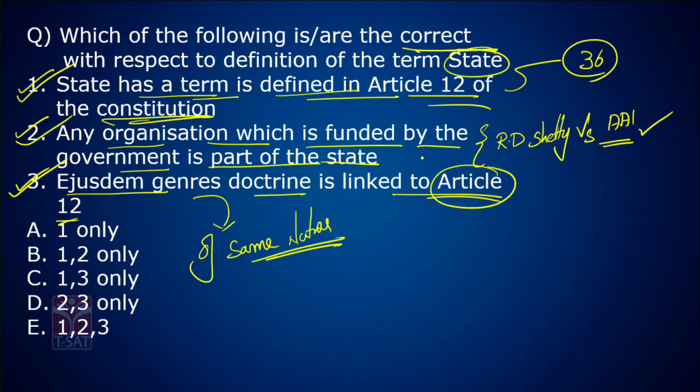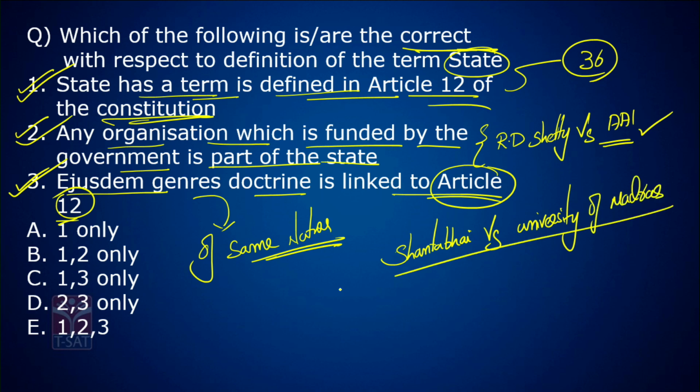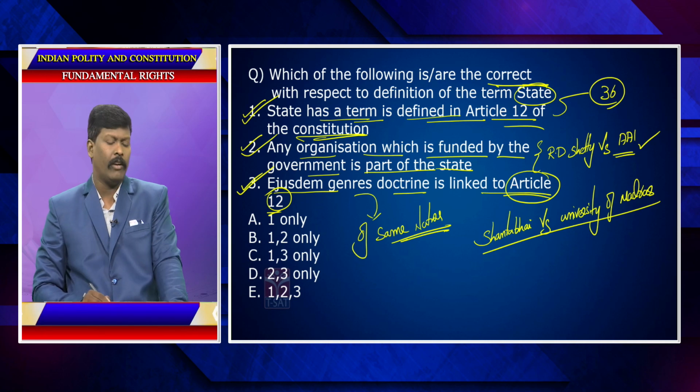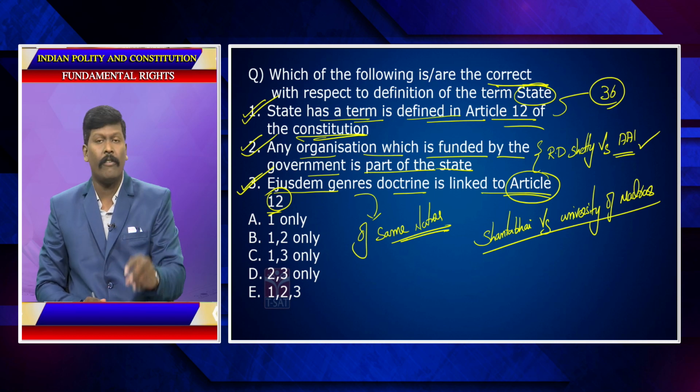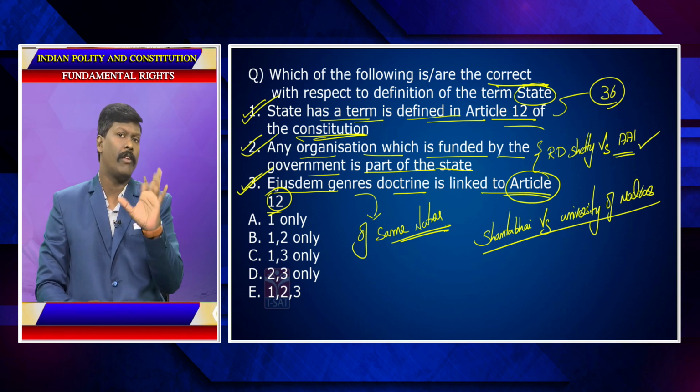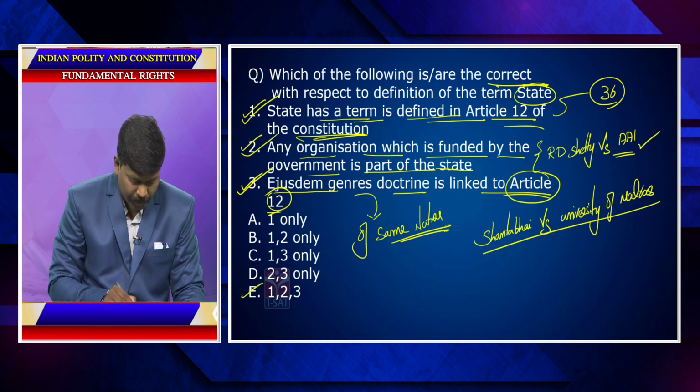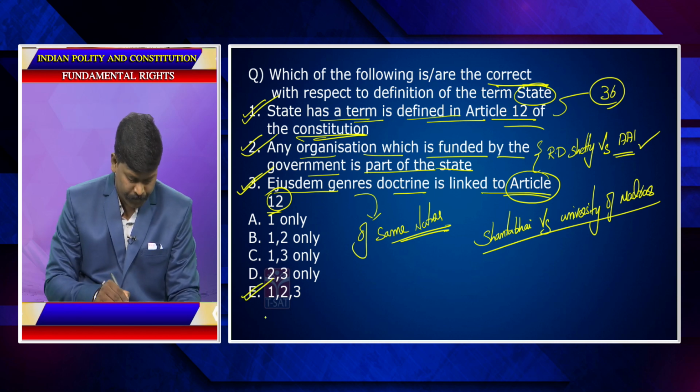In reviewing Article 12 of the Constitution, the Supreme Court came up with this doctrine in a famous case called Shantabai versus University of Madras. In this famous case, the Supreme Court came up with a famous doctrine. According to the doctrine, this of same nature of work is something you need to remember for your exam. So, the answer is 1 to 3. E is the answer.